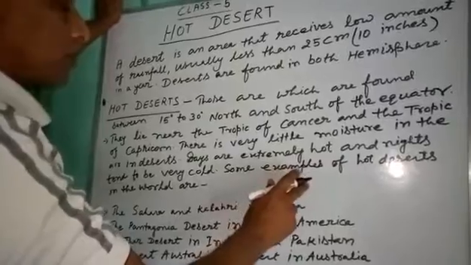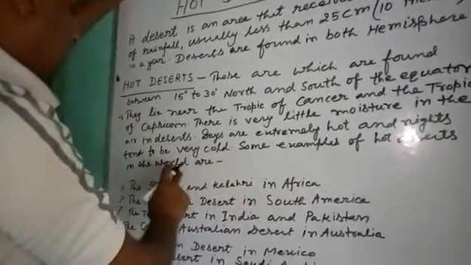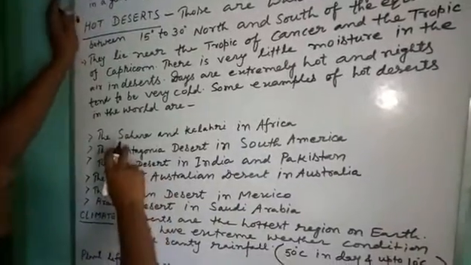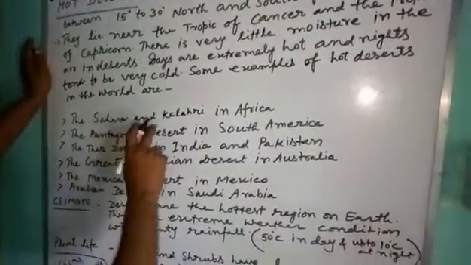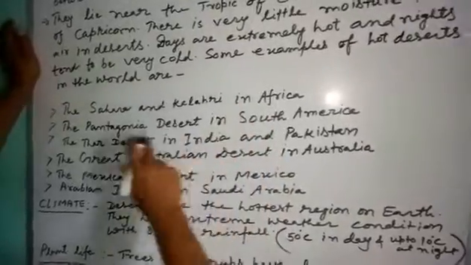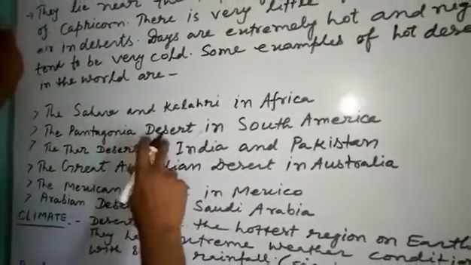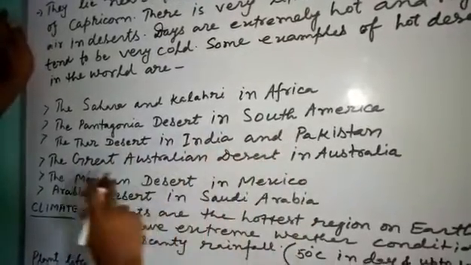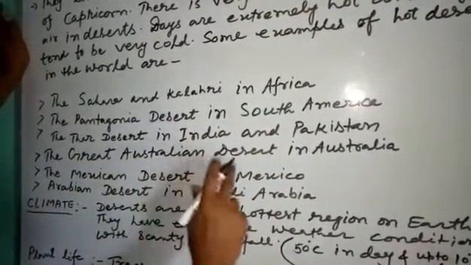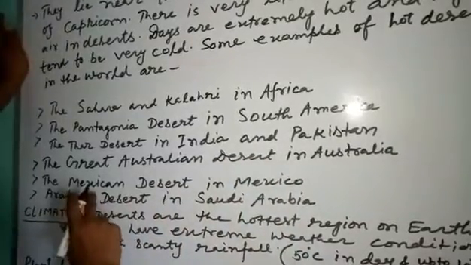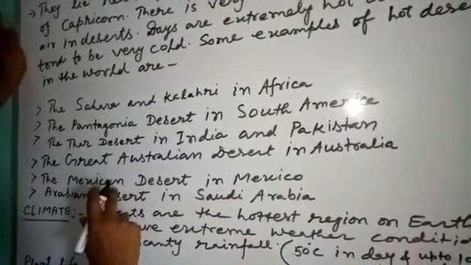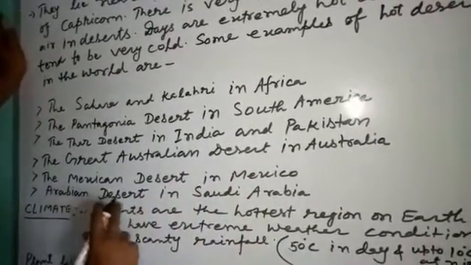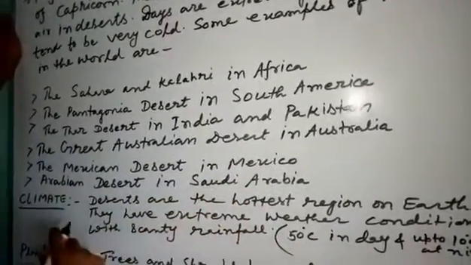Some examples of hot deserts in the world are: first, the Sahara and Kalahari in Africa, the Patagonia Desert in South America, the Thar Desert in India and Pakistan, the Great Australian Desert in Australia, the Mexican Desert in Mexico, and the Arabian Desert in South Arabia.